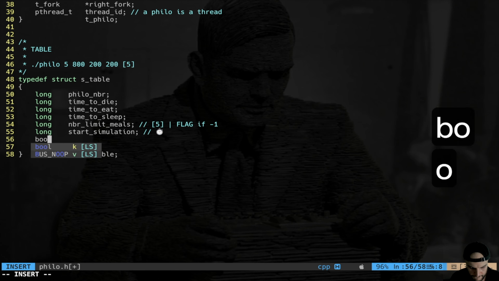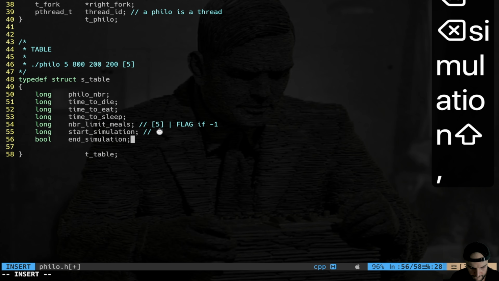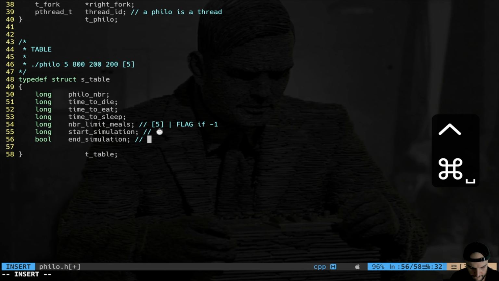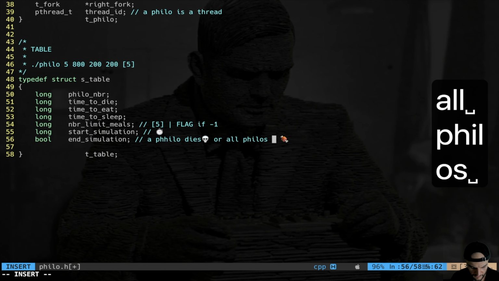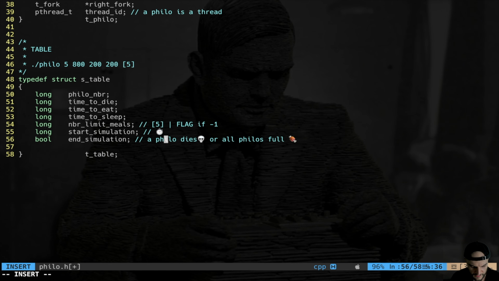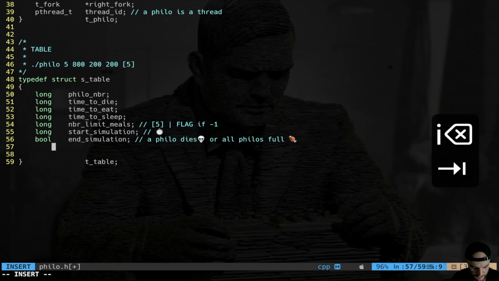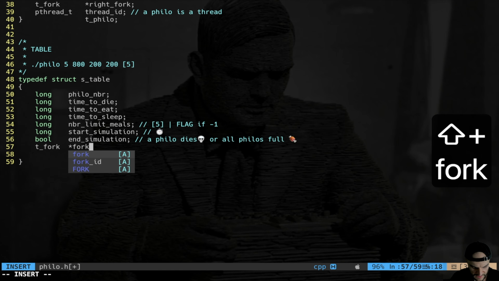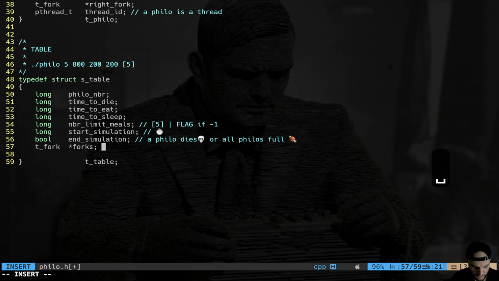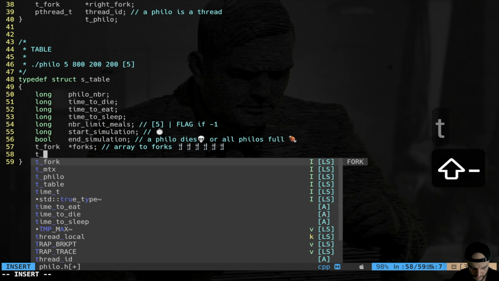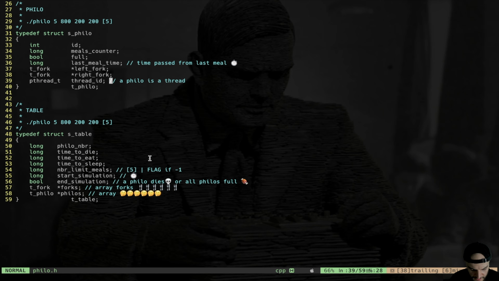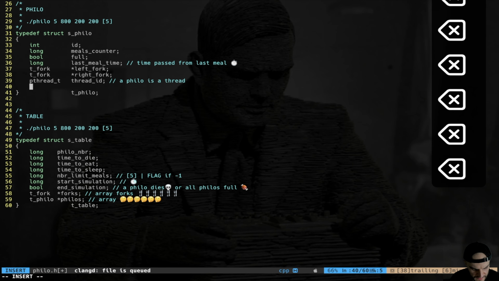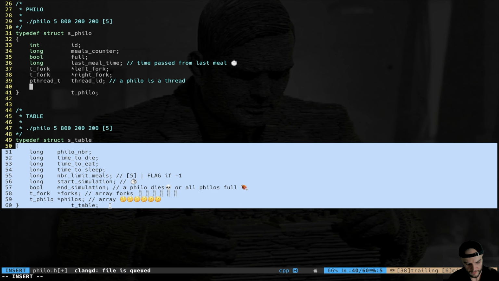Then I will have a very important bool, which is end simulation, which is triggered when a philo dies or all philos are full. So this flag is turned on in these two scenarios. Then there's going to be, of course, other data, but for now let's do only forks. Basically, this is the array of all the forks, and type philo, an array of all the philosophers.